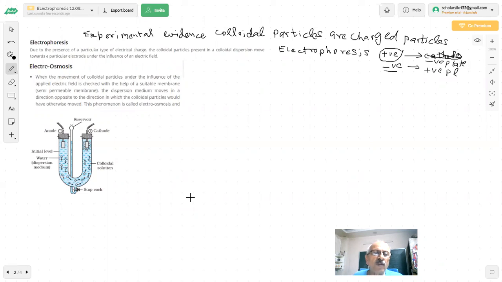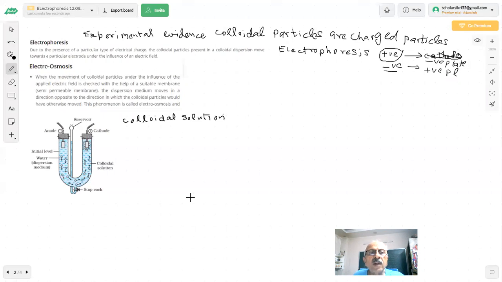This is my colloidal solution. What is this? Colloidal solution. I have a colloidal solution inside this tube. This is our plate. This is the positive plate. This is our negative plate, because we are applying a potential difference from outside. From outside, there will be plus and minus coming. Now these are the electrodes. You can see two plates.